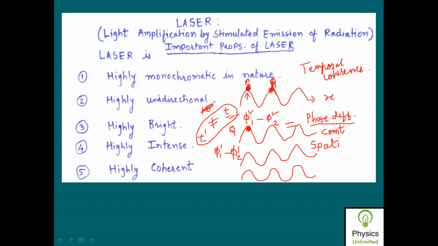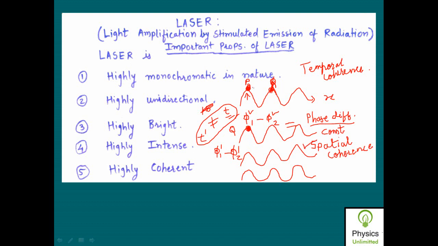S-P-A-T-I-A-L. So look at the spelling. It is spatial coherence. It is something which is related to space. So in space there are a large number of waves, and all such waves are in phase with each other. The phase difference between all such waves remains constant. Such coherence is called spatial coherence.